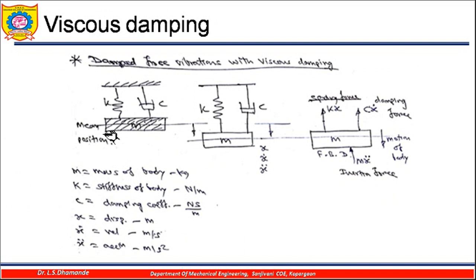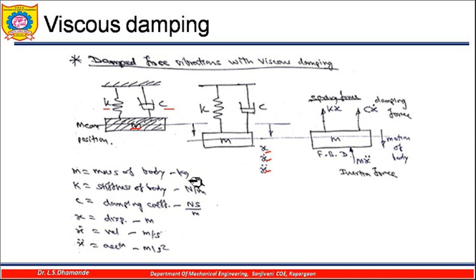So let us consider here that this is some mass, and the spring and the damper are attached to this mass. The damping coefficient C is specified here and stiffness K is specified here, and this is the mass M, initially at the mean position. Now as you displace this mass, it will start vibrating. Suppose I displace it in the downward direction by a distance x, so it will have the velocity x dot and the acceleration x double dot.